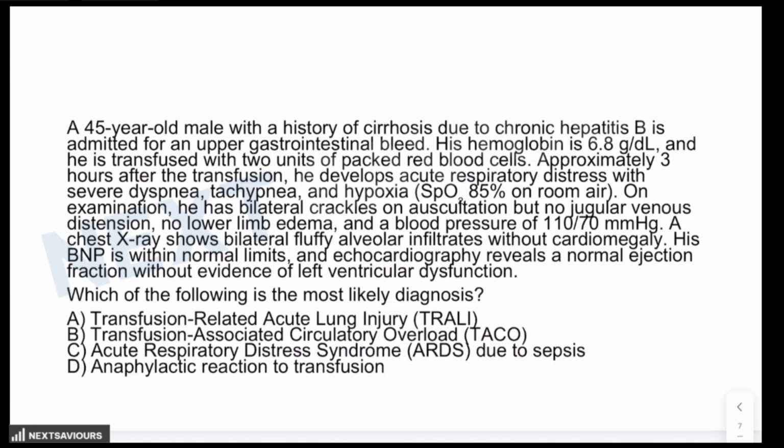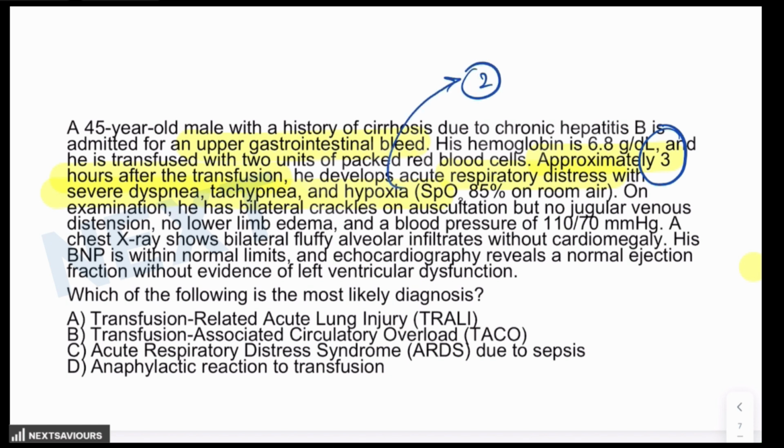Now, reading the question might make some sense. We already have talked about that the patient was admitted with the upper GI bleed and the blood transfusions were done. Now, approximately 3 hours after the transfusion. This is point number one, which is important for you to remember because in case of TRALI, we have seen less than 6 hours. It happens. He developed acute respiratory distress with severe dyspnea, tachypnea, and hypoxia. So this is point number two, which is mentioned in the question as an important clinical feature.